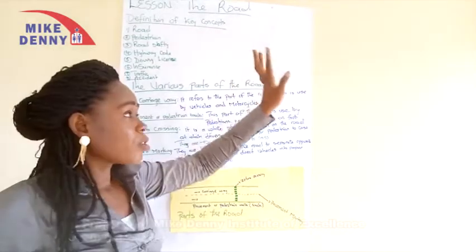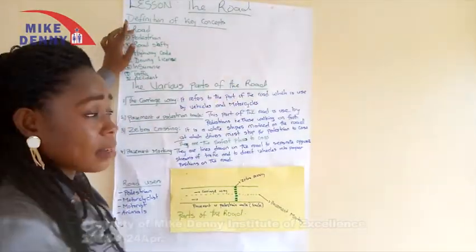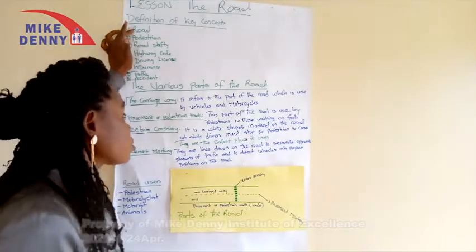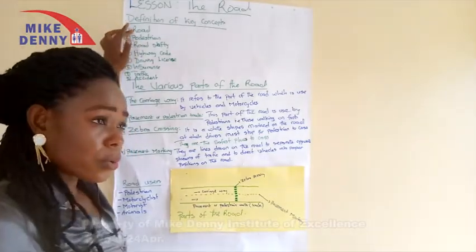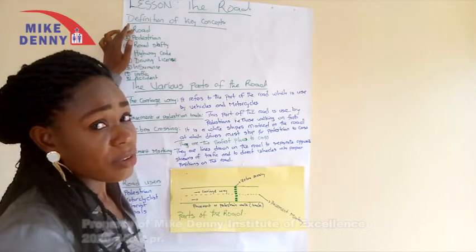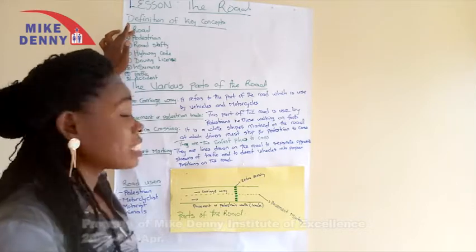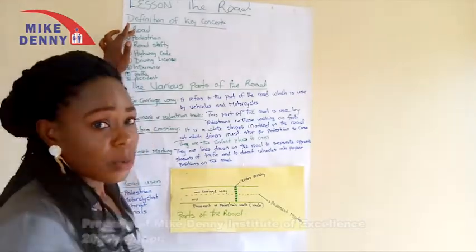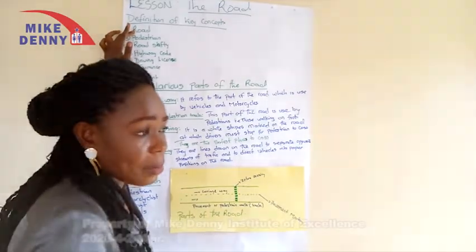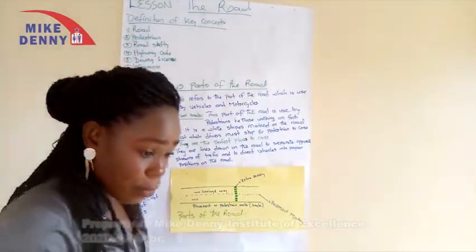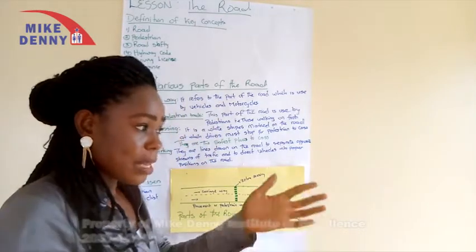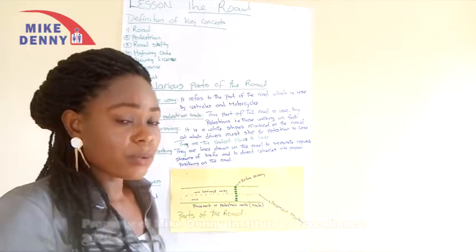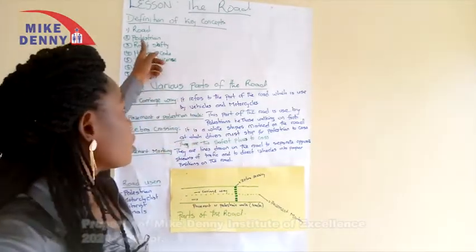And for the definition of key terms, we have one, the road. What is a road? We always use the word road, but many of us don't even know the meaning. The road is a way that leads to another place. Be it a footpath, where you can walk, be it a highway where cars pass, it is a road.